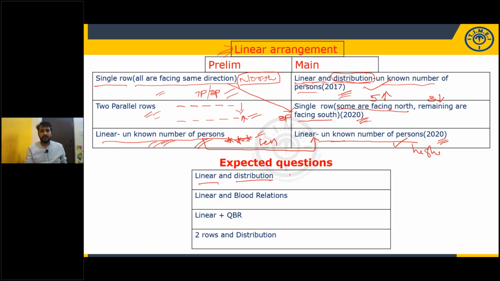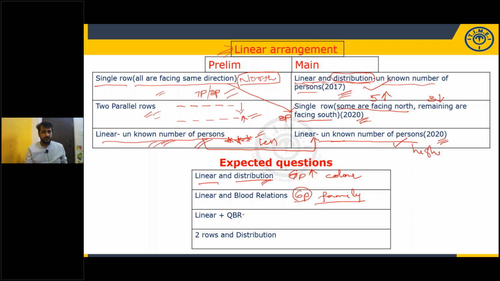Linear distribution, like the same. 7 persons, or 6 persons, not more than that, sitting in a row facing north, and each of them likes a different color. That model comes under linear and distribution. 6 persons are sitting in a row and they belong to the same family. So you should draw the family tree diagram, and also identify the relation between them. You have to place them in a row.